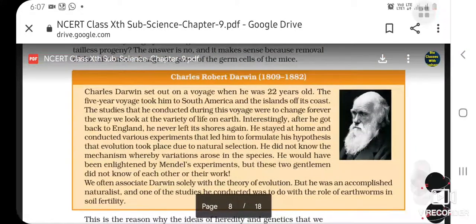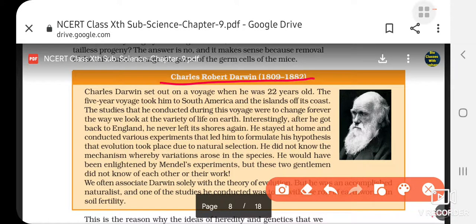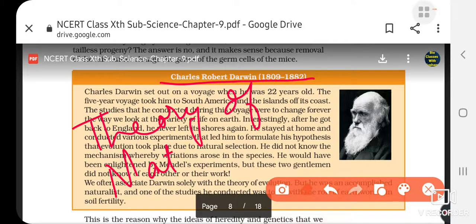Now the scientist who worked to study evolution was Charles Robert Darwin. Okay, and he proposed the theory of natural selection. He was a naturalist and he studied the way the evolution must have occurred.